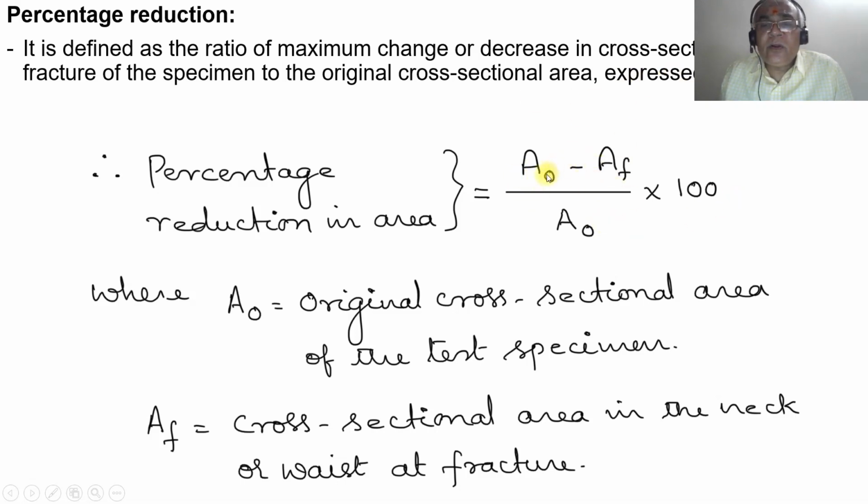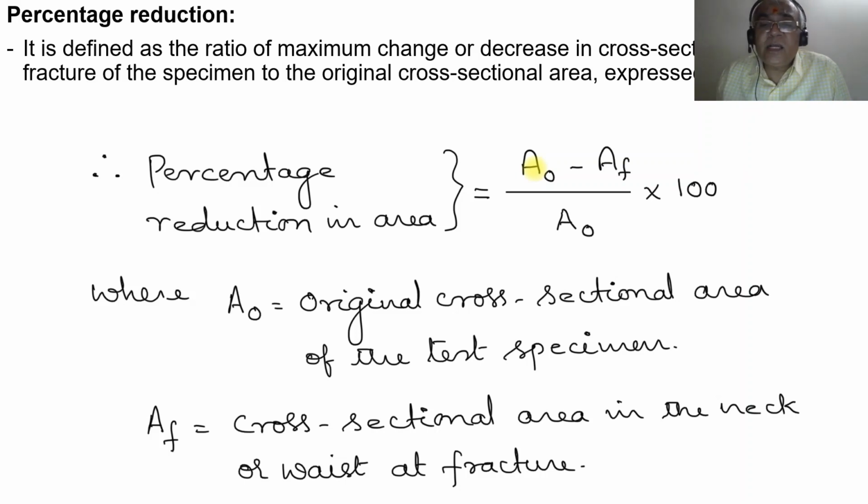Why has A0 been taken? Because the original cross-sectional area is greater. As it is a reduction in area, it will reduce the cross-section. So A0 minus AF is the difference we consider, where A0 is the original cross-sectional area of the test specimen, whereas AF is the cross-sectional area at the neck and waist at fracture.